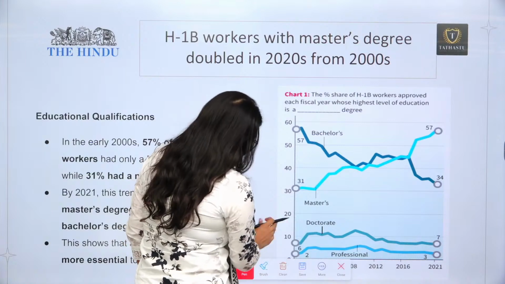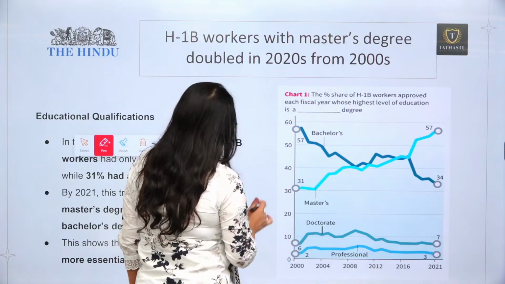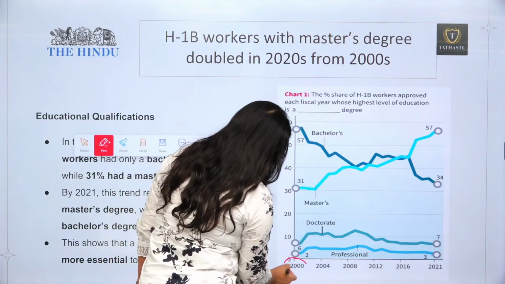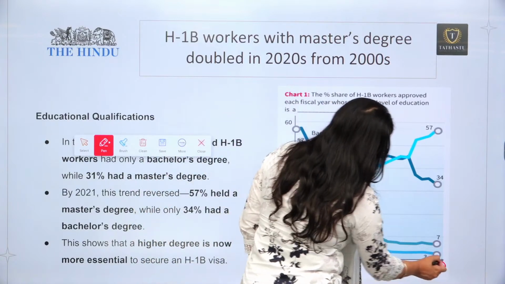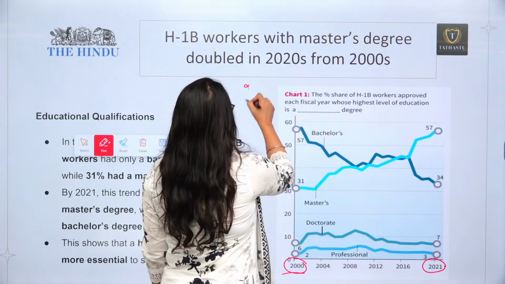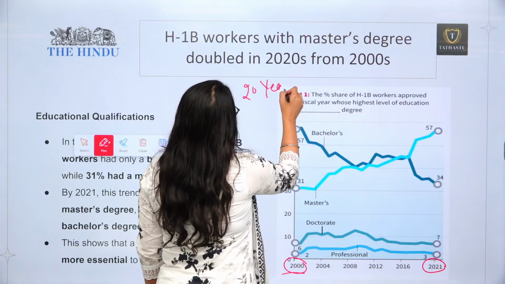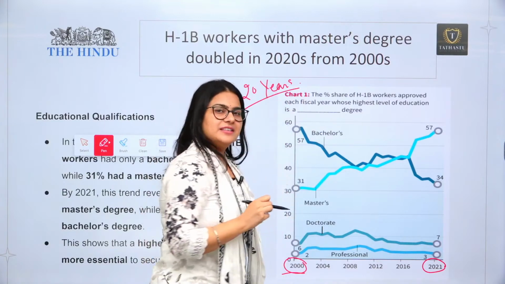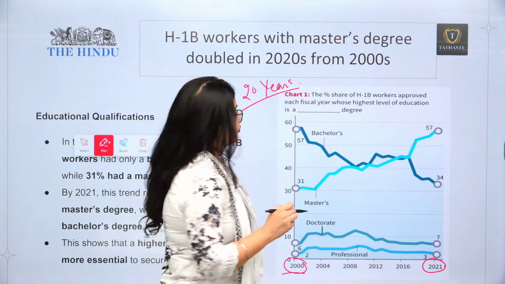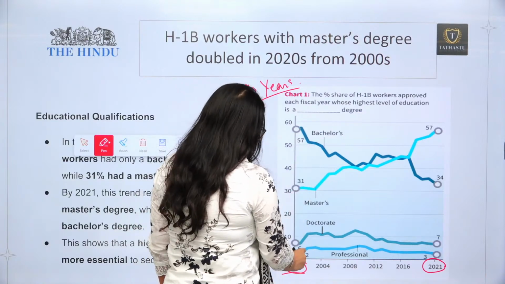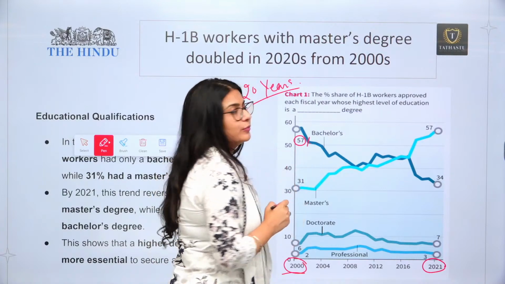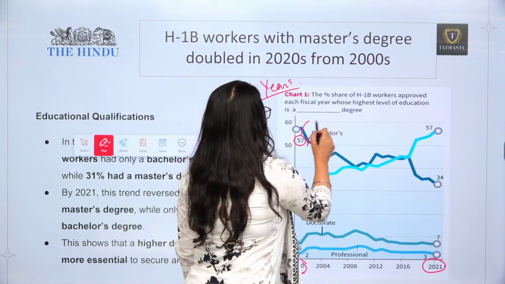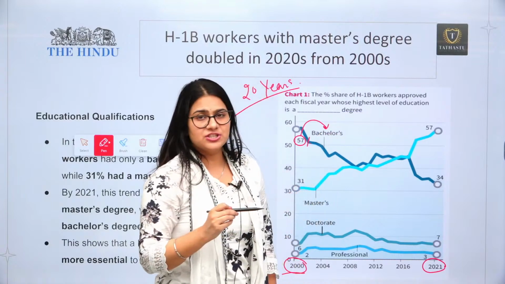If we compare year 2000 and year 2021, it is a chart of 20 years showing how the H1B visa changed. You can see that in 2000, 57% of visas were given to people who had a bachelor's degree.